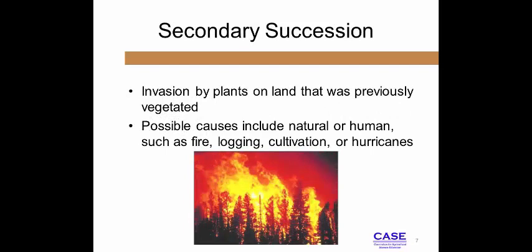Secondary succession occurs much more rapidly because soil does not need to be created. It already contains nutrients and sometimes even seeds and other organisms. These changes can be categorized according to whether the cause was abiotic or biotic in nature.